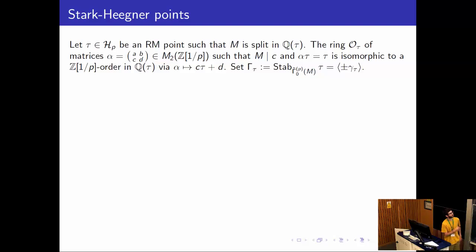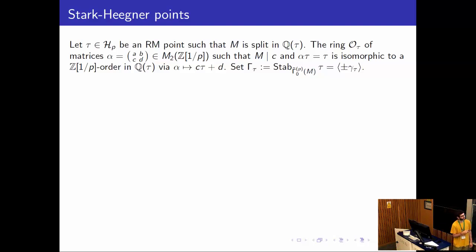And so you can view it as a Z[1/P] order in Q(tau) by just, well, you take a matrix and this matrix fixes tau by Mobius transformation. So the vector (tau, 1) is an eigenvector. And then you can map the matrix to the eigenvalue, which is c tau plus d. So this embeds this order in Q(tau), and this is a quadratic order in Q(tau).